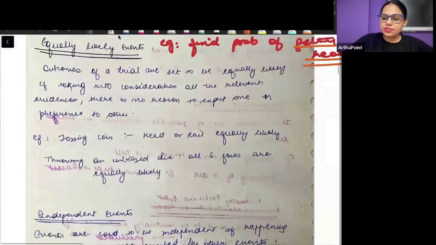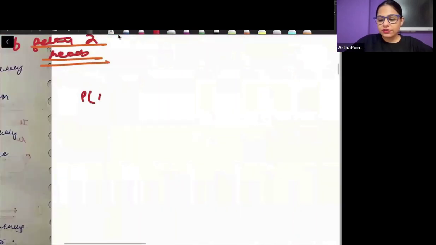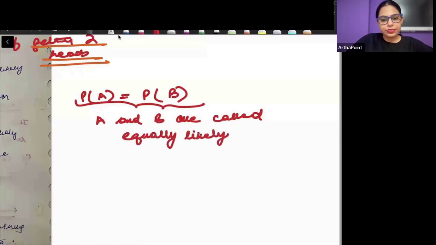Then we have something which is called equally likely events. Equally likely events are those events which have equal probability of occurrence. So when probability of event A and B is equal to each other, then A and B are called equally likely events. Just for example, if I tell you A is getting head when a coin is tossed and B is getting tail when a coin is tossed.